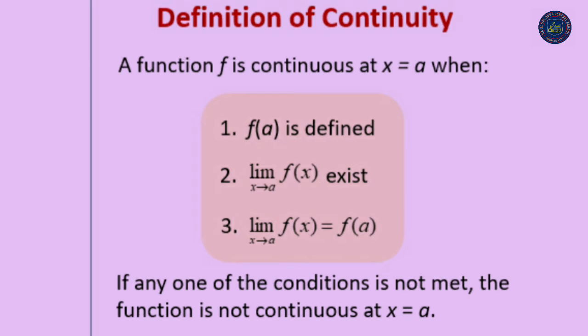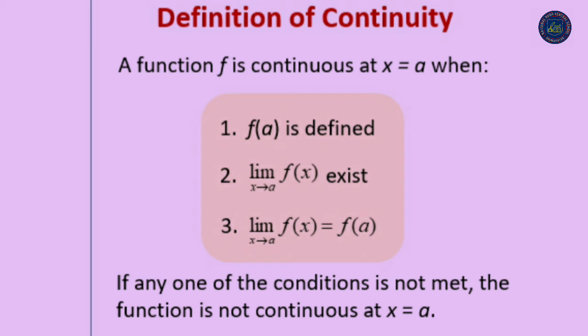Thus, mathematically we can define the continuity of a function at x is equal to a. Here we have some steps. What is the first one? f of a should be defined. Second one, limit x tends to a, f of x should exist. And the third one, limit x tends to a, f of x is equal to f of a. So these are the three conditions.